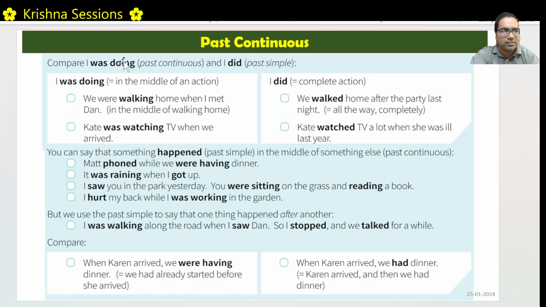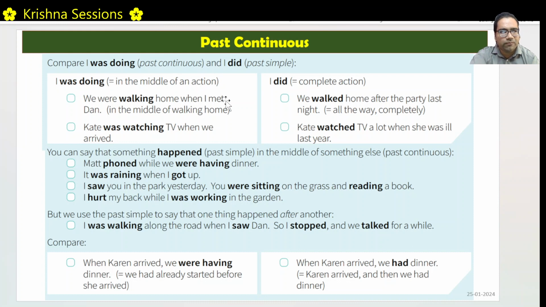Now let us look at this example. I was doing. This was in past continuous. I did is simple past. Past simple. When do we use this versus this? I was doing. That means I was in the middle of an action. This was continuously happening as in the middle of something.